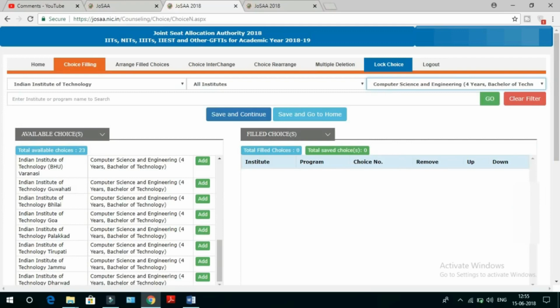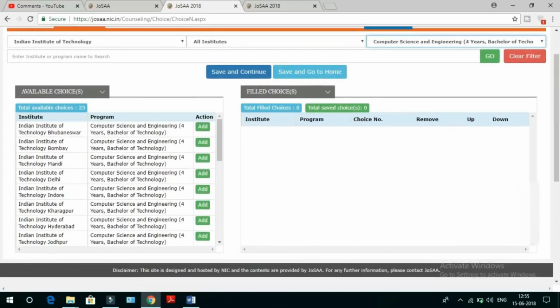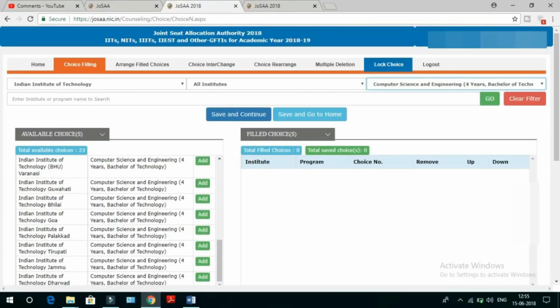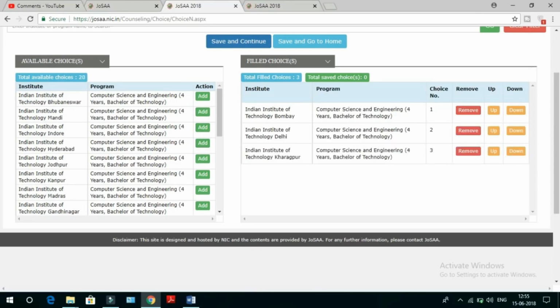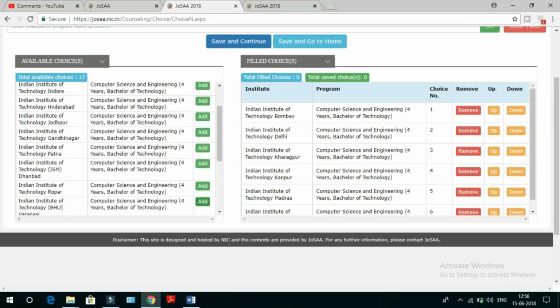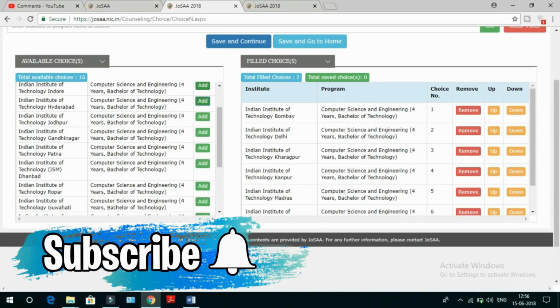Now I choose computer science engineering in the all programs. I chose Indian Institute of Technology in all institutes, all types of institutes, where I got all the institutes which are offering computer science in the left side of the available choices. These are all the Indian Institutes of Technology which are offering the computer science and technology four year course. If you click add, the option is added to the right side interface. You can see I am clicking add now. After adding all the options, if you are interested to remove an option, you can remove it. You can arrange according to your preferences. I will show that also in this video.